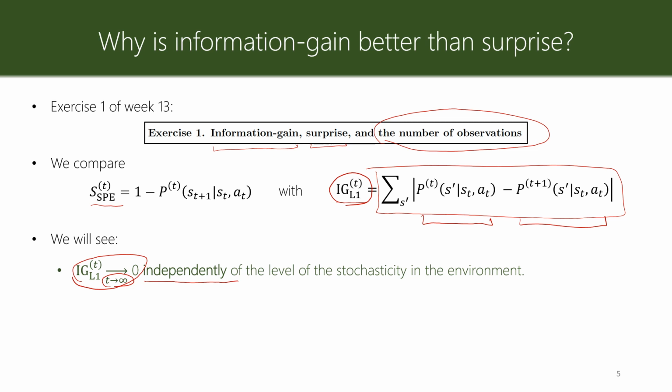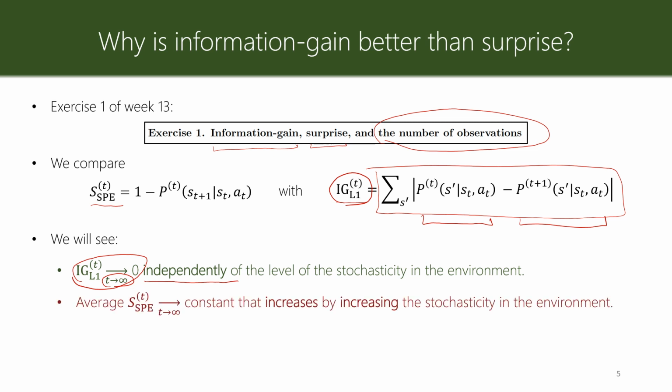and if you are using the true family of world models, they both converge to the true distribution of the environment. However, what you see is that average surprise converges to a constant as t goes to infinity, and importantly, this constant increases with increasing stochasticity in the environment. So average surprise in the limit depends on the stochasticity of the environment, while information gain goes to 0.